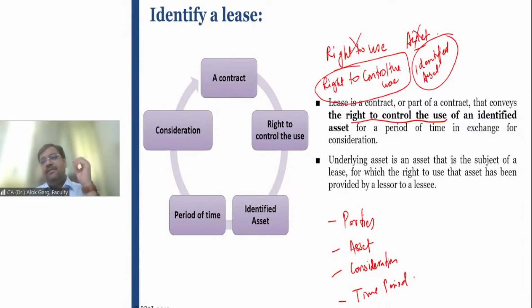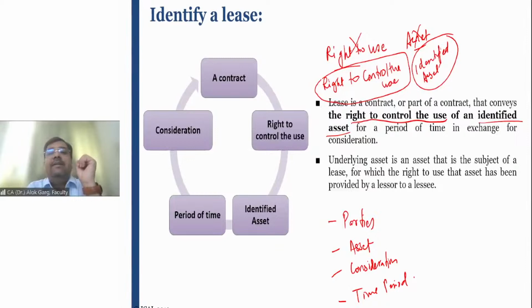So friends, for an agreement to be a lease agreement, there must be two or more parties, lessor and lessee, and there must be a transfer of the right to control the use. There is a difference between right to use and right to control the use. I will explain it. Right to control the use of what? Of an identified asset.